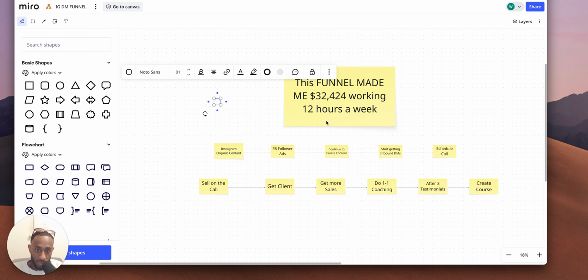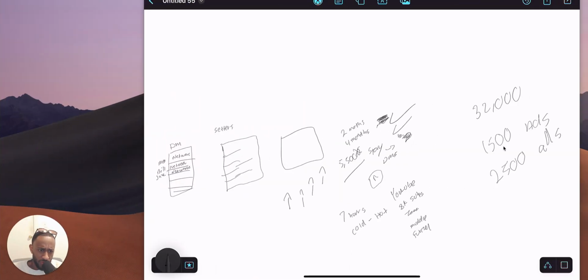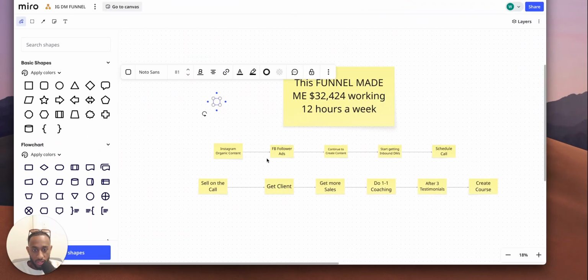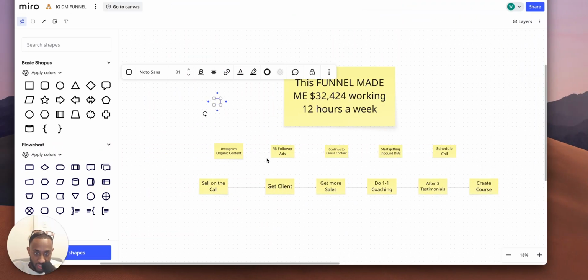And then in terms of profit margins, we're looking at about 75% profit margins, right? Because it's a high ticket offer. And we're spending like $1,500 to $2,500 on ads, right? So very little ad spend, but it is printing. It is a good offer in terms of what we're offering. We're teaching people how to get into tech, how to become a network engineer. It's a really good offer.